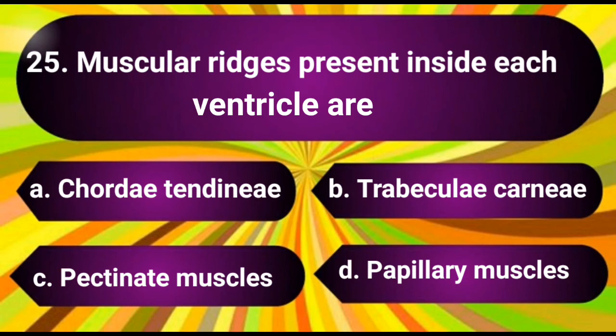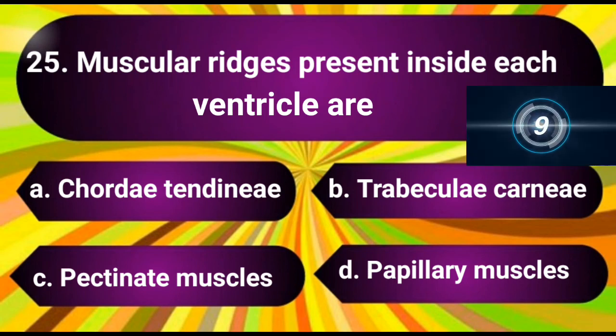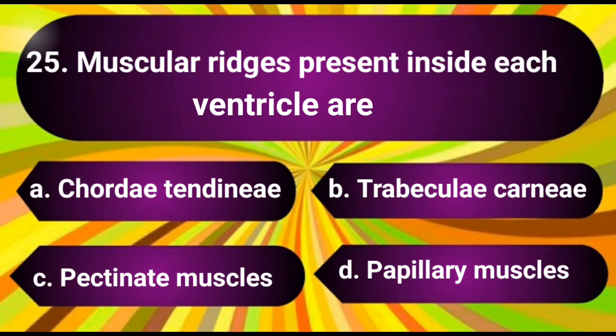Question number 25. Muscular ridges present inside each ventricle are. The options are A. Chordae tendineae, B. Trabeculae carneae, C. Pectinate muscles, D. Papillary muscles. The answer is B. Trabeculae carneae.